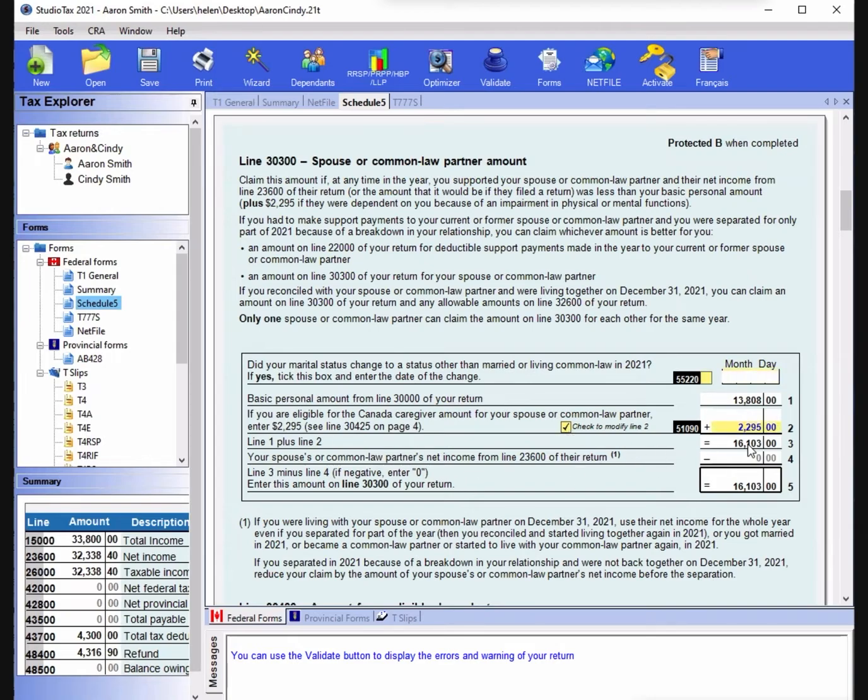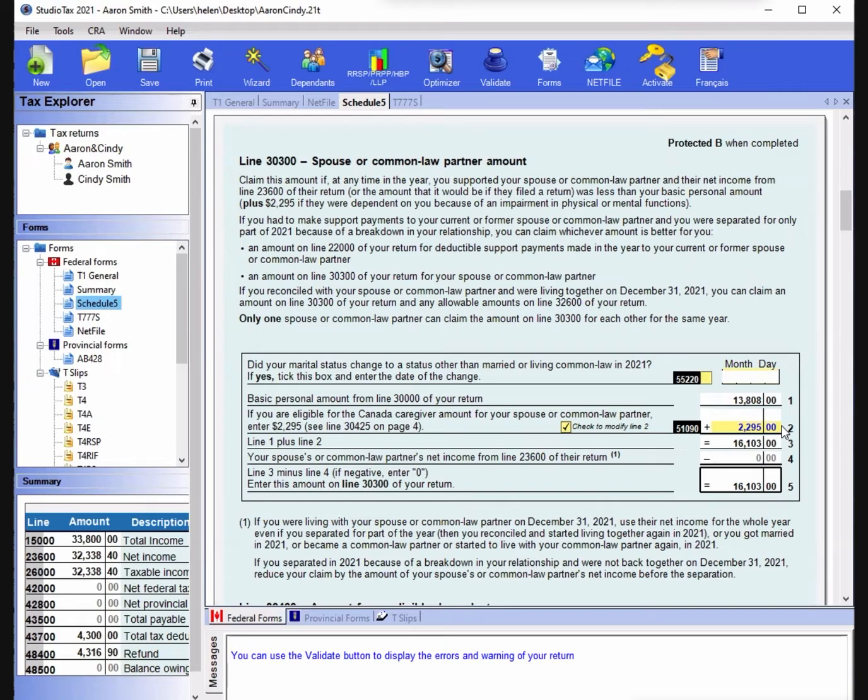So 2,295 is only for a spouse or common law partner who is unhealthy. If it's unhealthy, then you put the 2,295. Otherwise, if they're healthy, you won't qualify for 2,295.